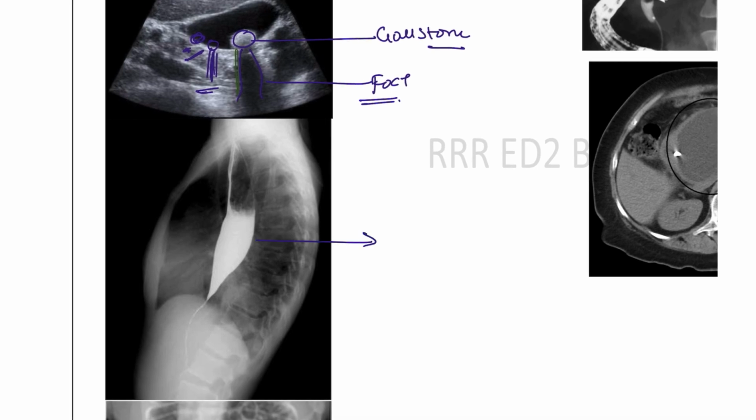And here you can see the bird beak appearance seen in patients of achalasia cardia. This is your PYQ. Next, another picture that you can see. So this is the intestines in the thorax. Seen in which patients, guys? Intestines in the thorax are seen in congenital diaphragmatic hernia patients.